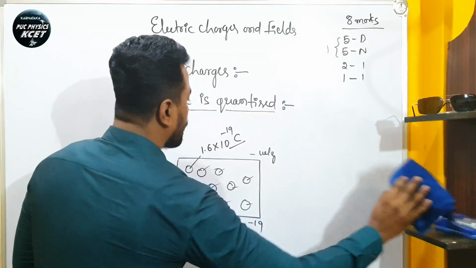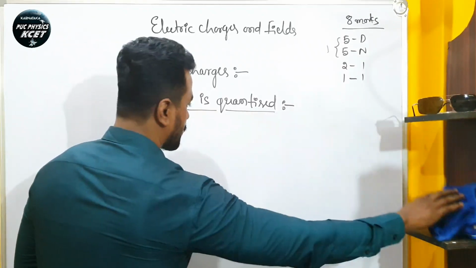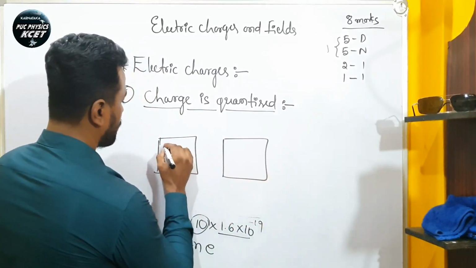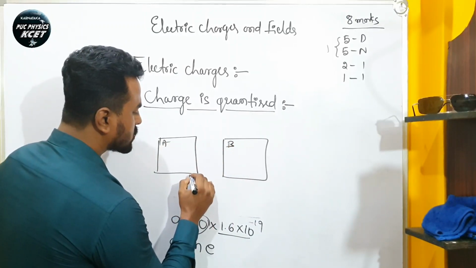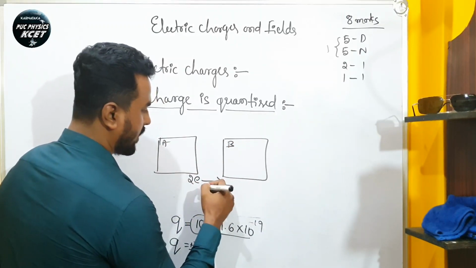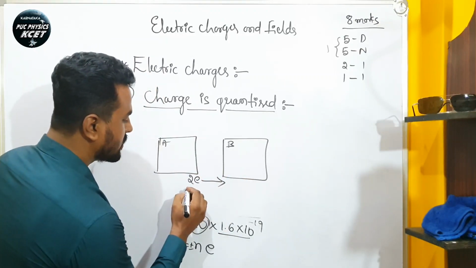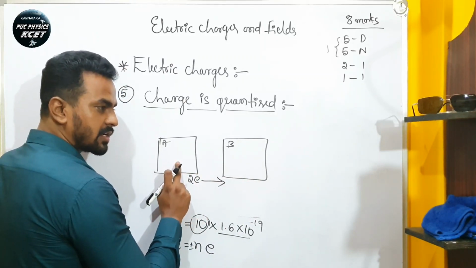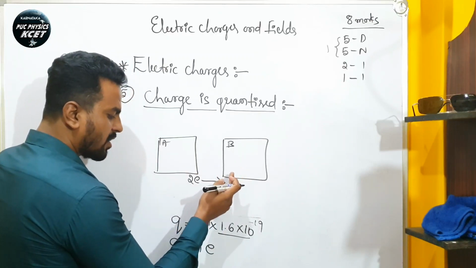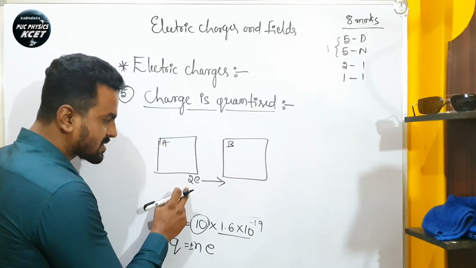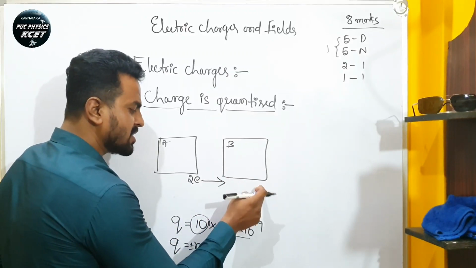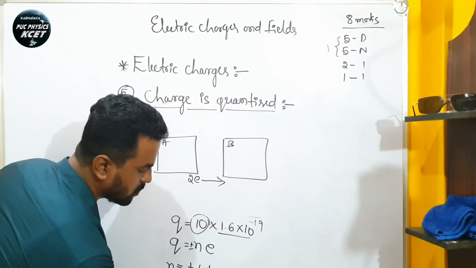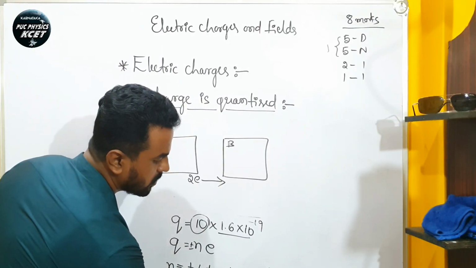For example, let us consider two bodies A and B. Suppose two electrons are transferred from body A to body B. This means A loses 2 electrons and B gains 2 electrons. When it loses, you take it as plus. When it gains, you take it as minus. Therefore, we can write n equals plus or minus 1, plus or minus 2, plus or minus 3, and so on up to n.